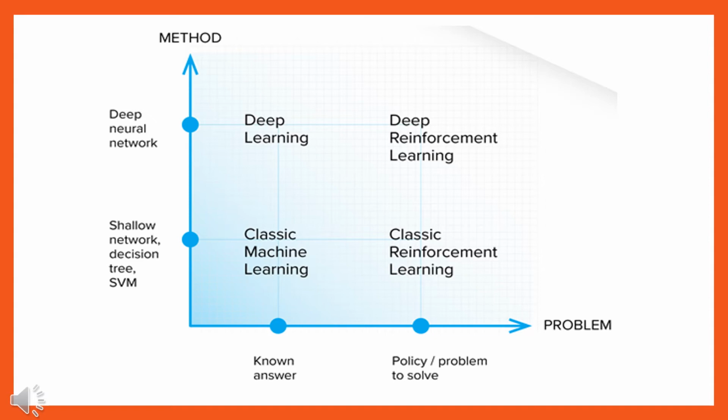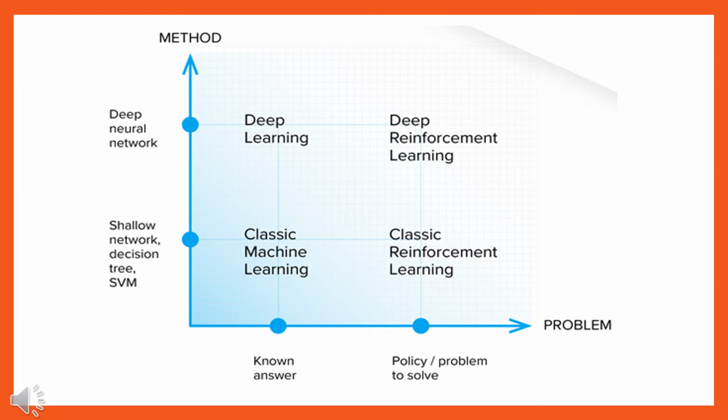In the same way, with reinforcement learning, where we know the policy or problem to solve, reinforcement learning has the classical approach. Then we can solve such problems with any kind of method, which could be SVM, decision tree, or shallow network. But when we talk about deep reinforcement learning, it is a combination of deep learning as well as reinforcement learning. So the policy and problems are known, and in the case of deep learning, such learning is known as deep reinforcement learning, and it is followed by the deep neural network.